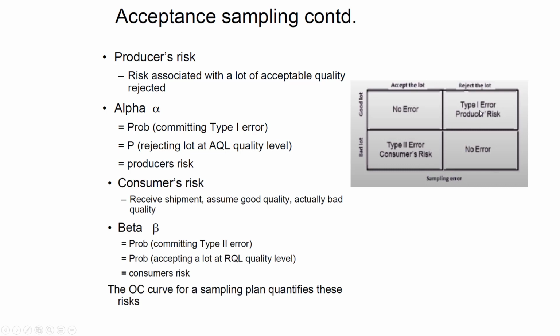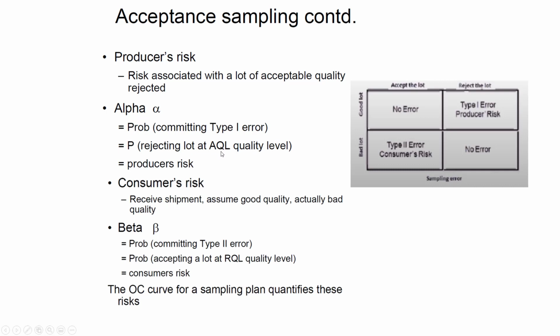Normally in production they use 5% for the alpha value. Every producer wants to keep that room in production. 100% quality is impossible to get, so they keep a room of 5% that there will be some defective. Similarly, in the bad lot, if they accept it even though the lot should be rejected because there are too many defective items, this is called type 2 error. So producer risk is associated with acceptable quality being rejected. Normally we denote it with alpha, the probability of committing type 1 error. So this is called type 1 error.